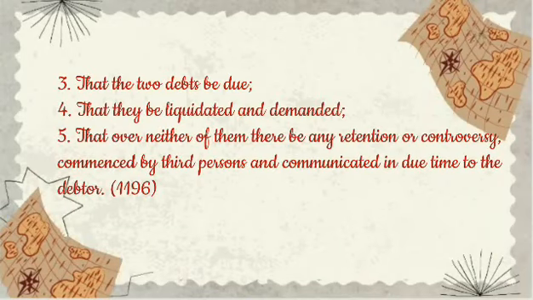That the two debts be due. 4. That they be liquidated and demandable. 5. That over neither of them there be any retention or controversy, commenced by third persons and communicated in due time to the debtor.